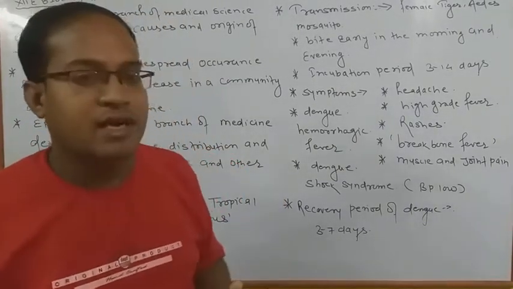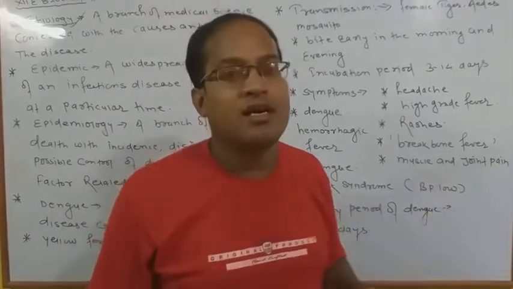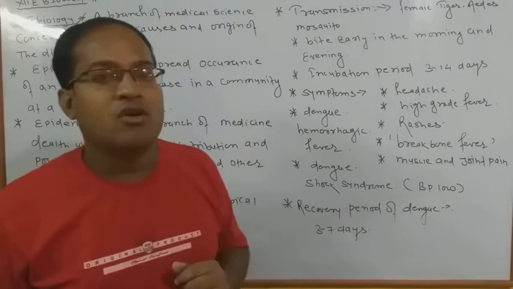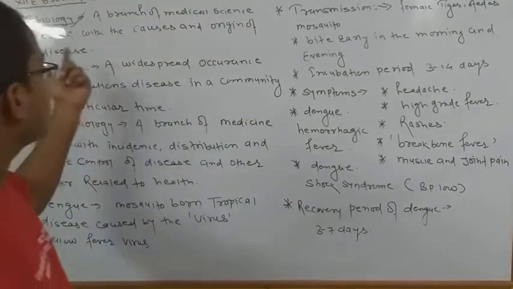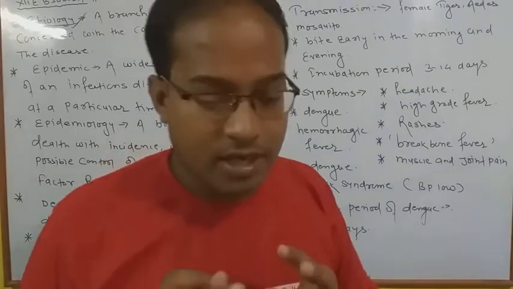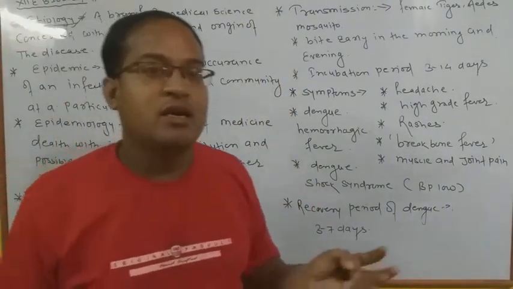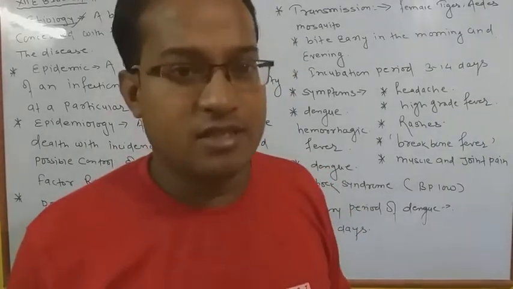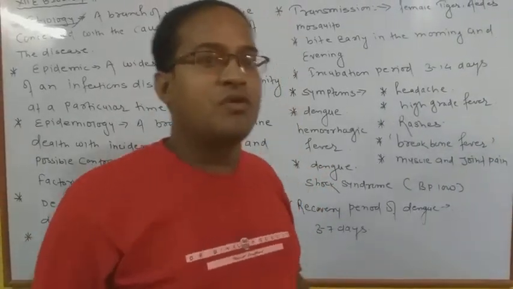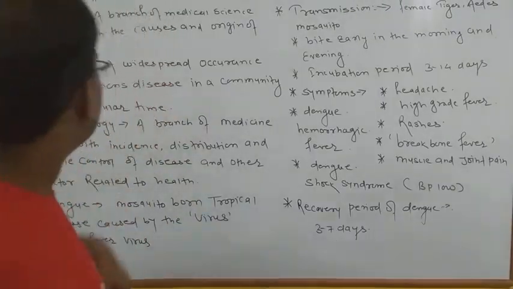Because several times in board exams, 2 marks types of questions are generally asked: what do you mean by etiology, what do you mean by epidemic. Okay, epidemic we already know, because in the entire world the corona virus has generally spread, and it is also an epidemic disease. So before starting that we have to discuss first the etiology.